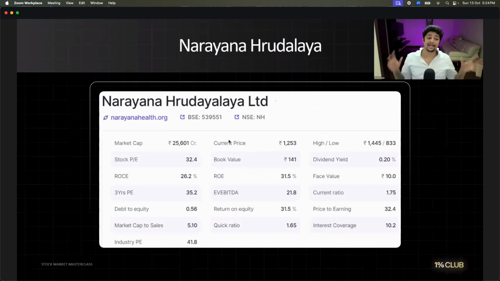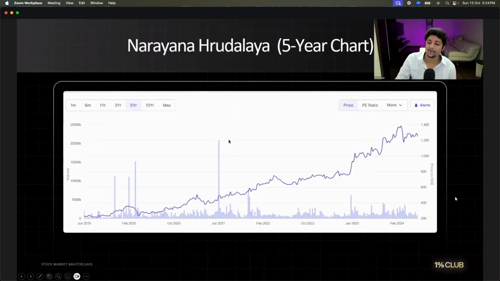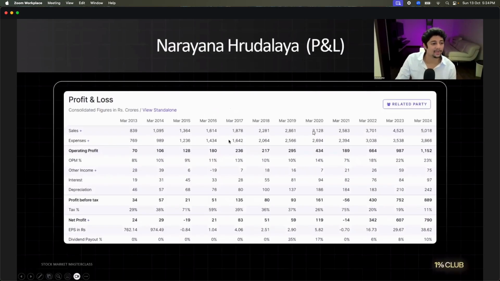Have you heard of Narayana Hrudayalaya company? The eyes company? Everyone's heard of Narayana Hrudayalaya? It's a hospital chain like Apollo Hospitals. Undervalued or overvalued? Undervalued. Debt to equity ratio? Completely fine. Let's look at the stock price. Good or bad? Very good. Let's look at the profit and loss statement.